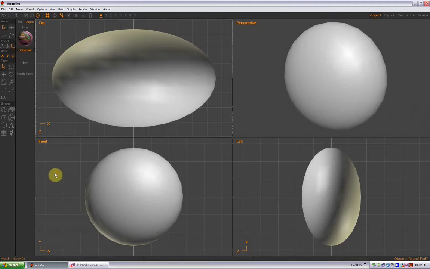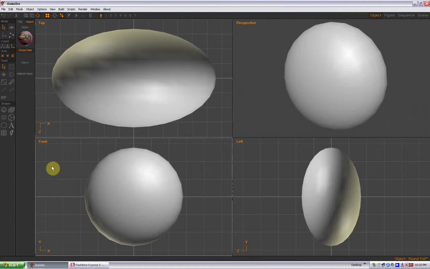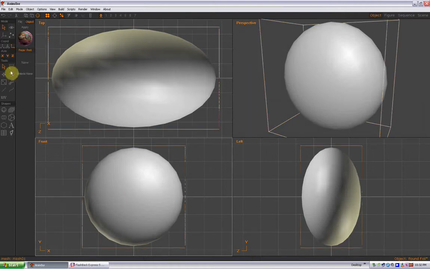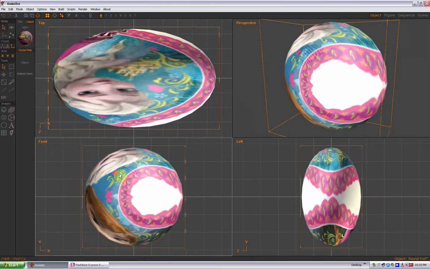Okay, here's where it gets cool. From the front view, make sure your front view is enabled. You're going to select the object, make sure it's selected, and then you're going to apply this texture. And it's going to look beautiful. It's going to look just like that. So don't panic. We've got to just straighten this out.